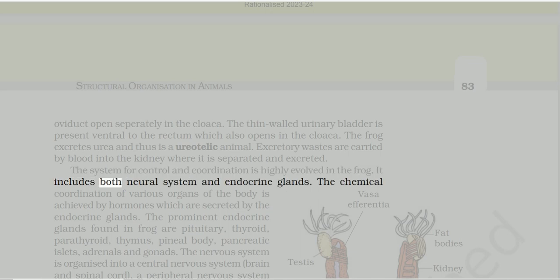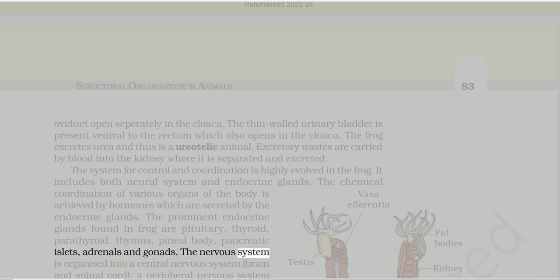It includes both neural system and endocrine glands. The chemical coordination of various organs of the body is achieved by hormones which are secreted by the endocrine glands. The prominent endocrine glands found in frog are pituitary, thyroid, parathyroid, thymus, pineal body, pancreatic islets, adrenals and gonads.